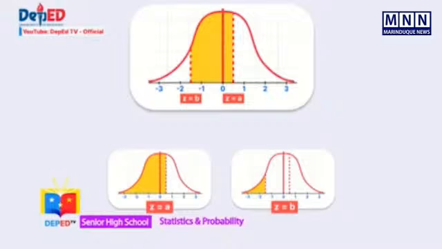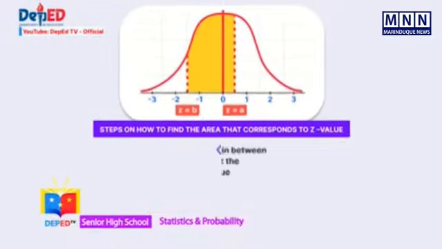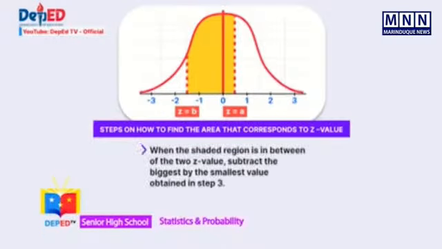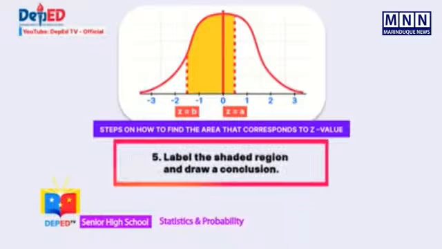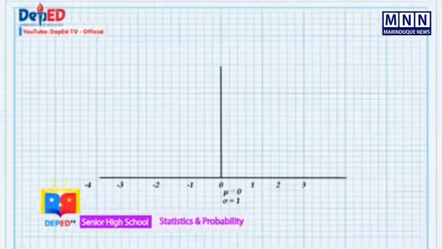Then we can remove the area of the smaller from the area of the bigger. When the shaded region is in between the two z-values, subtract the smallest from the biggest value obtained in step 3. The last step is to label the shaded region and draw a conclusion. Let's have an example as we go through the steps.